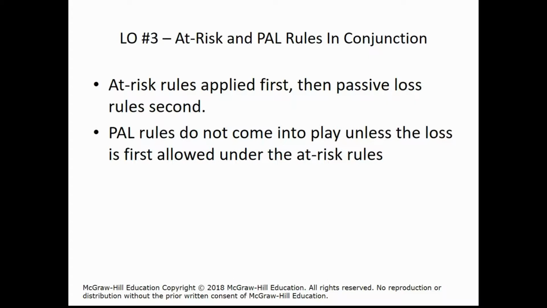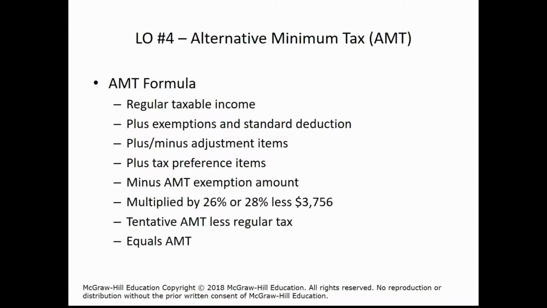Now this last topic we'll talk about in this chapter is the alternative minimum tax. The alternative minimum tax really is designed to make sure that all taxpayers are paying their fair share. So it's like a parallel tax calculation system alongside the standard calculation system we have. And so if it's determined that a taxpayer is just not paying enough taxes relative to their income, then we recalculate their taxable income by using this AMT formula.